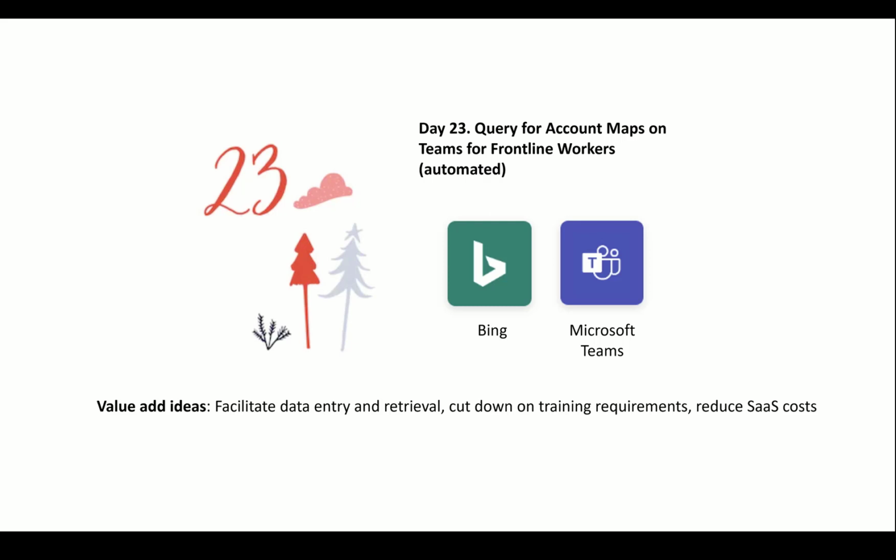Thirdly, I can reduce software as a service costs, because wherever possible, I can push information to Teams at a point in time so that it gets in Teams, and at that point in time it's used for that particular purpose, and then that access is not impacted. So that person who received that information point in time did not need, or will not need, to have access to my software as a service that has everything that I have. It also reduces for me the worry about what they can and cannot see, because I'm specifically targeting information to them, and the only way they can get it is if they're in that Teams channel.